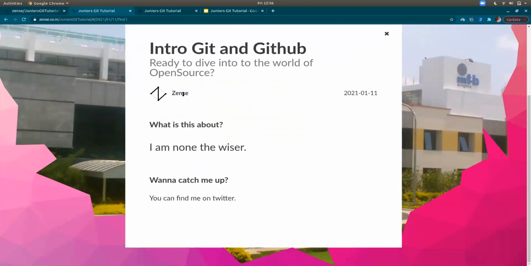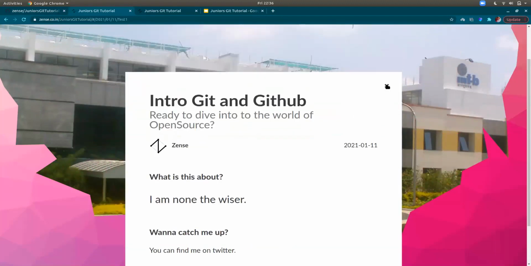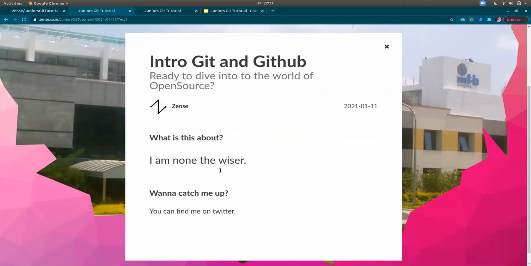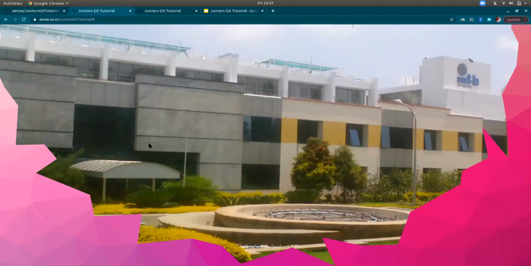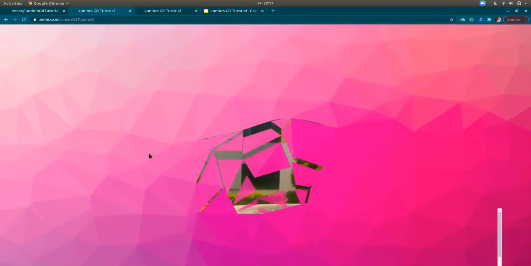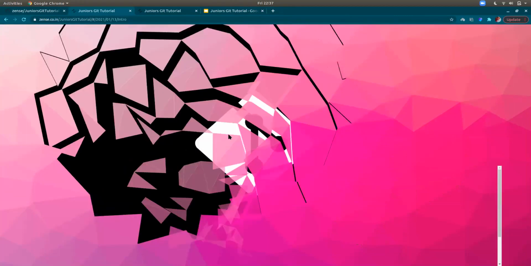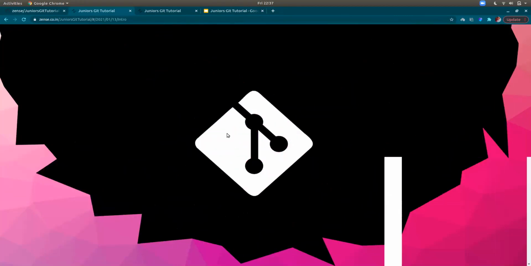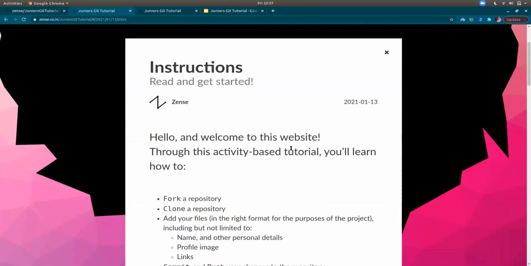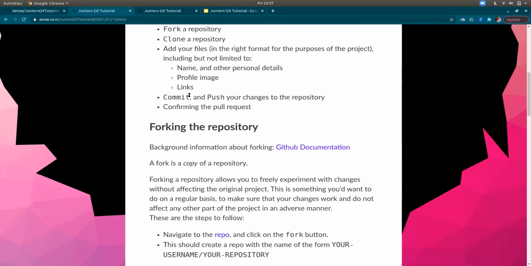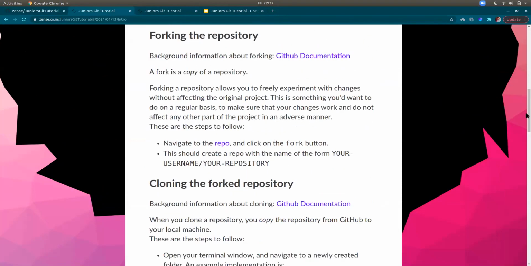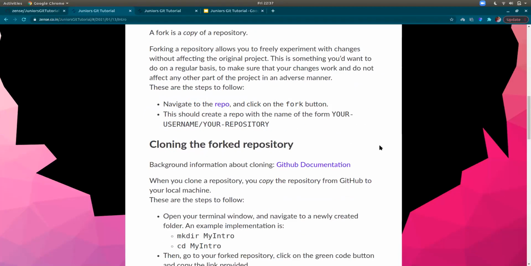This is a sample post, and we have also posted instructions on the first blog. If you are not able to follow, just have a look at this post, and if it's not very clear, don't worry, we will make changes to it.